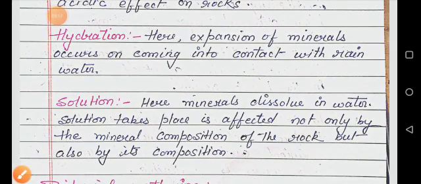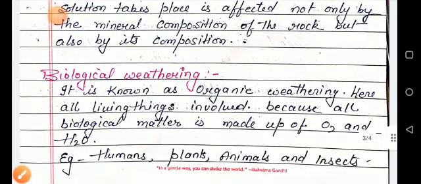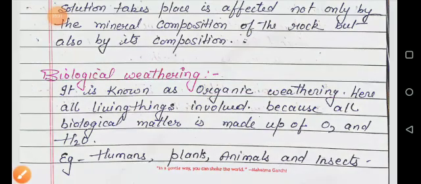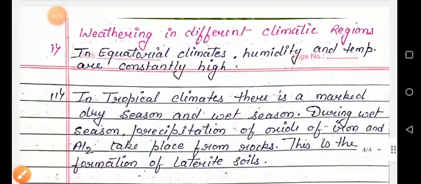The next and last one is your biological weathering. It is known as organic weathering. Here all living things are involved, because all biological matter is made up of oxygen and water, like humus, plants, animals and insects.